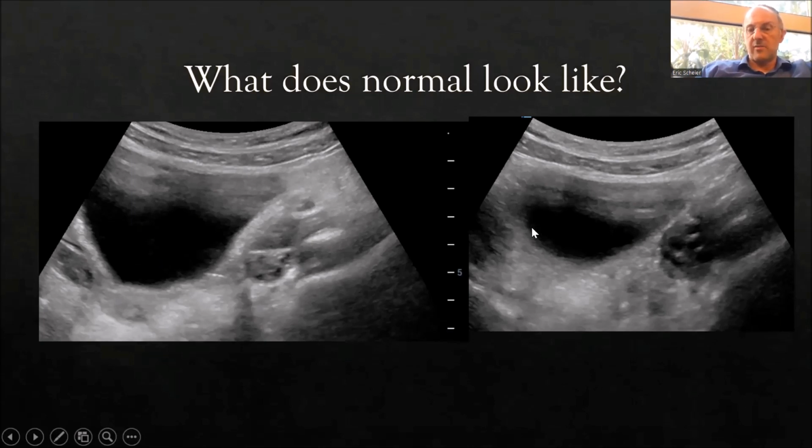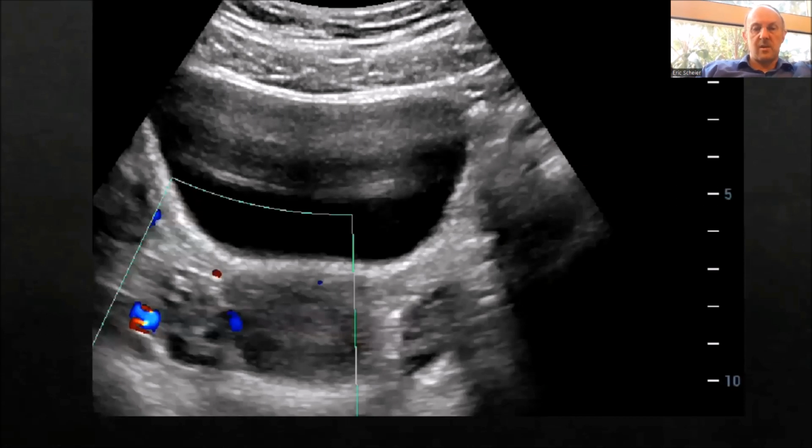Here you can see that even without a full bladder, I can still start to make out my chocolate chip cookie. And at this point, I can tell you that this is a healthy ovary. This is not a torsed ovary, I can say that. I don't see the pole of it here. And sometimes you can see both in one view.